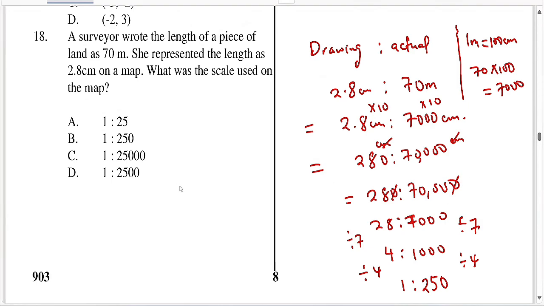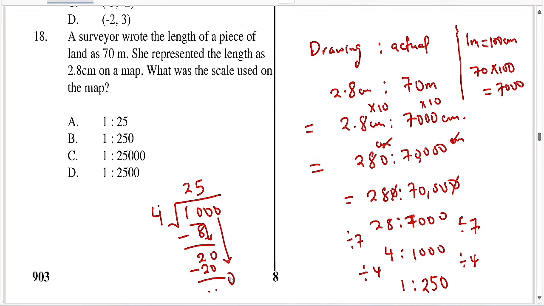So if you want to use the long method, take 1,000 divide by 4. 4 goes into 10 2 times, subtract 8. Okay, so 20. Drop the 0. 4 goes into 20 5 times. So subtract 20, this doesn't remain anything, drop the 0, so 0 divided by 4 is just 0. So that's your answer. So the answer here should be 1 is to 250. Let me highlight the answer for you. This is the answer.